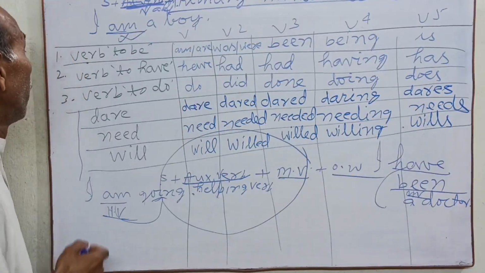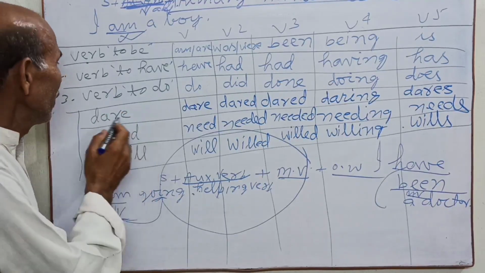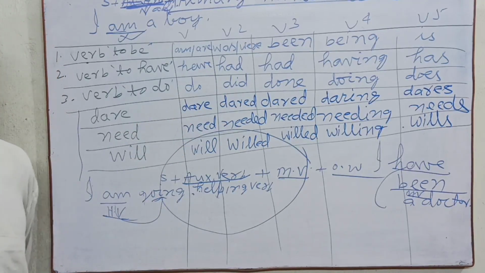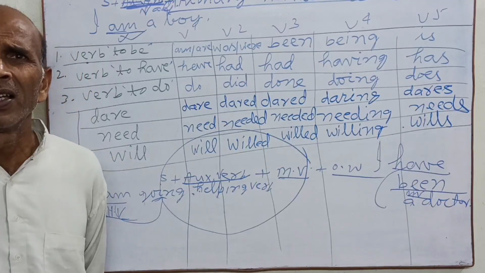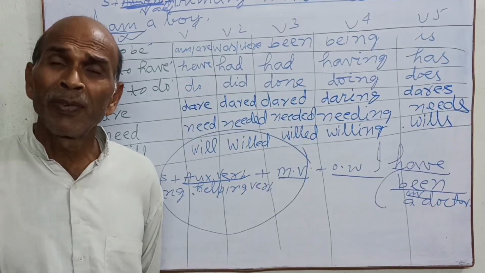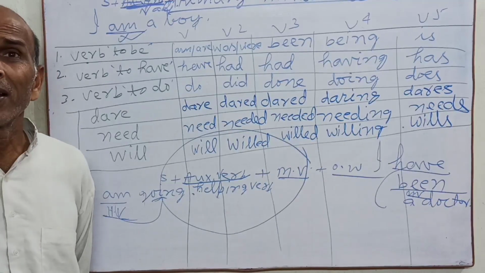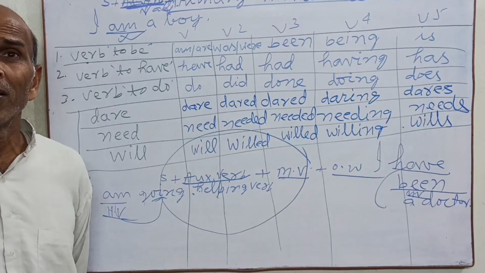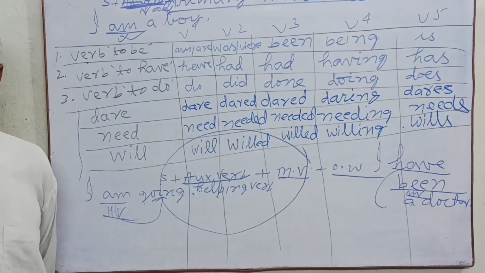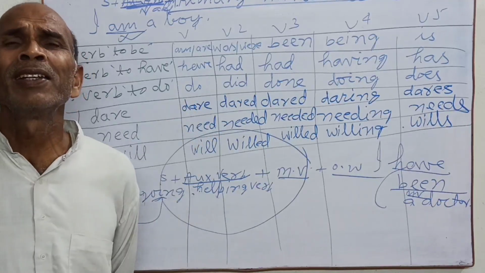This is the form of the verb "dare". Here, I dare to do this work. I dare to do this work means I have the capacity to do this work. Here "dare" means to have the courage to do this work freely, with no doubt. It means ability, capacity to do this work.